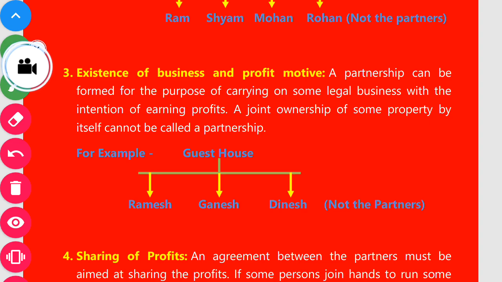They will be called partners. But if they are operating a guest house business, we cannot call them partners. If they are operating a guest house business, they cannot be called partners. While if they are operating any profitable business like a hotel, or any other shops, whatever, they can be called partners. So I hope you understand the particular point. The one important point,